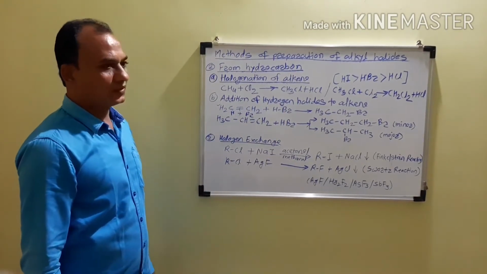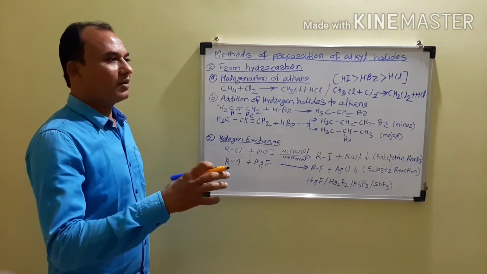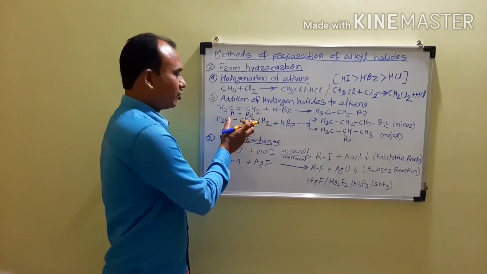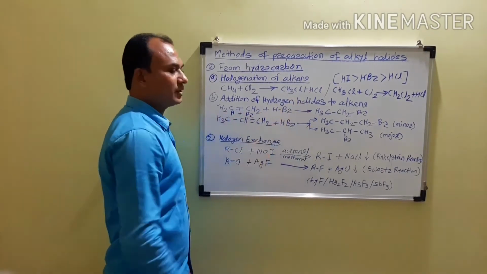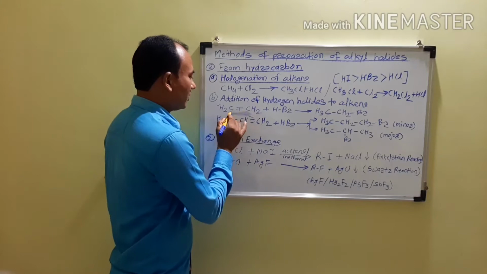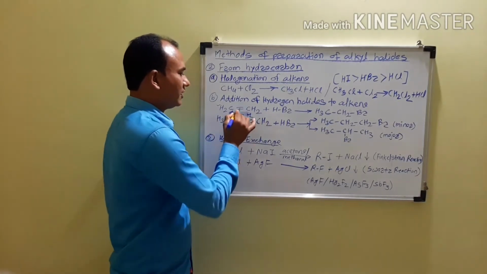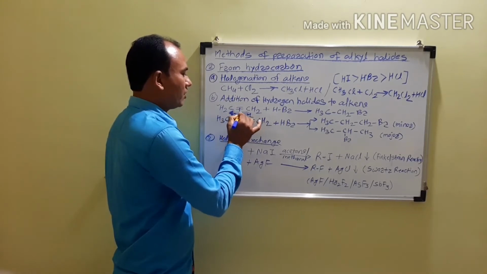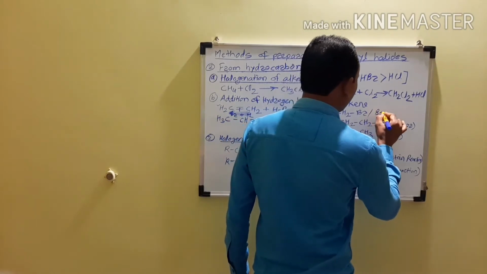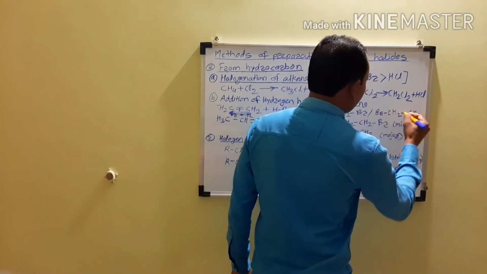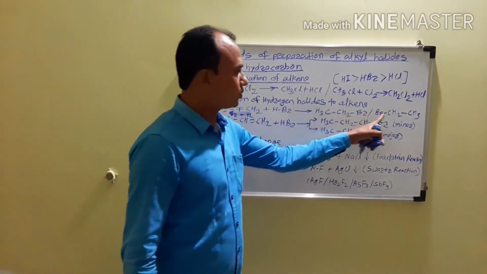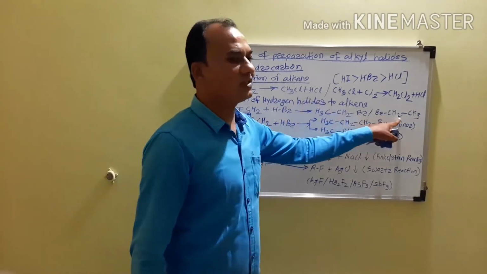Now the product obtained will be the same, whether HBr is added in this orientation or in the orientation BrH. If we consider the opposite, BrH, then there is breaking of the pi bond, and there will be formation of a carbon-bromine bond and a carbon-hydrogen bond. In that case the product obtained is BrCH2CH3. So there is a second possibility. Now if you observe, both the products are the same. This is ethyl bromide, this is also ethyl bromide.